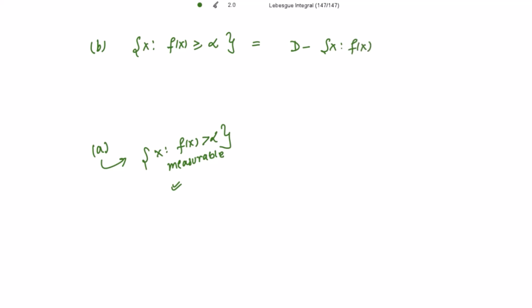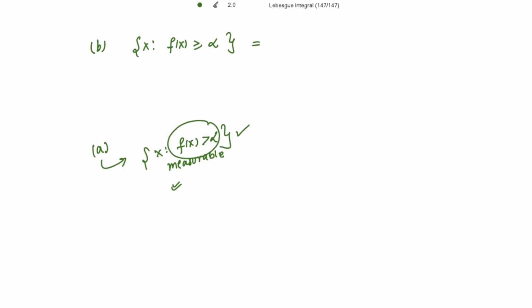If you are thinking, like in the previous part, that I subtract f(x) strictly less than alpha from this, no, that will not work, because it is not given to us to be a measurable set. What is given to us is that f(x) strictly greater than alpha is measurable. So I have to use this greater than sign, and keep in mind this greater than or equal to sign. So we cannot simply subtract a set from the domain to show that B is also measurable.